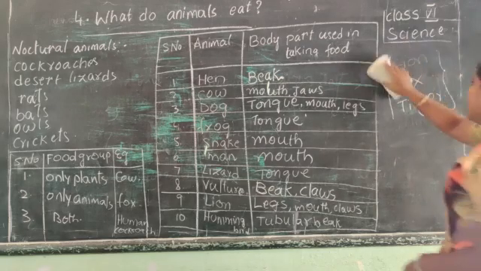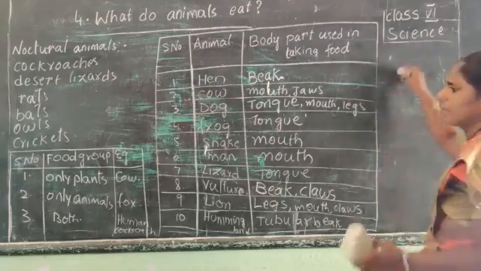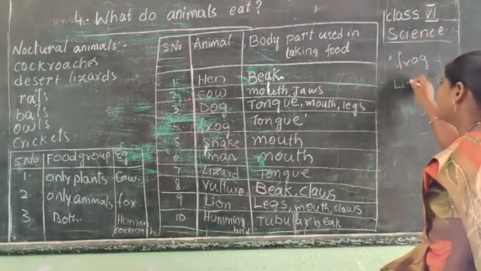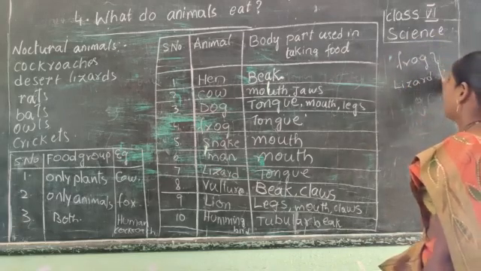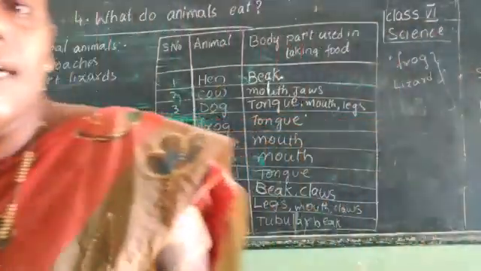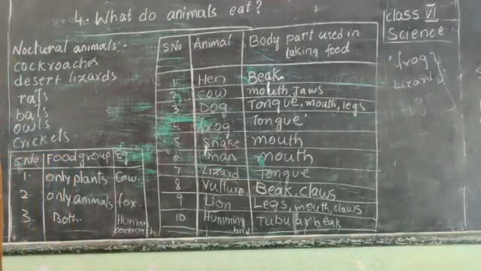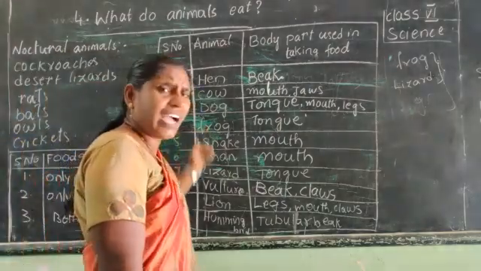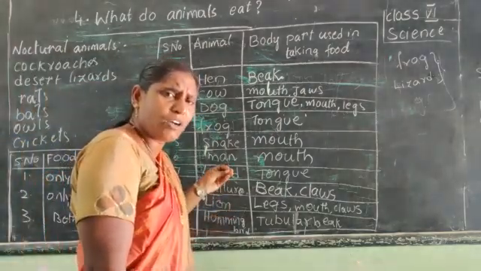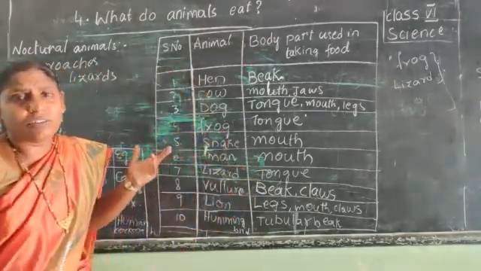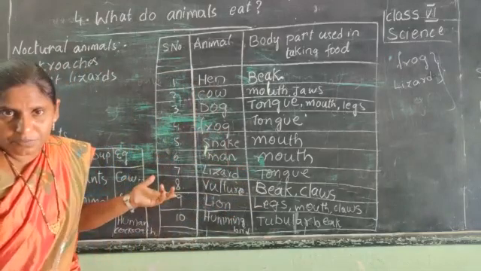In the same manner, let us see the next one. Frog, and now lizard. They are using their tongue to take the food. So, all the animals use their body organs to take the food.